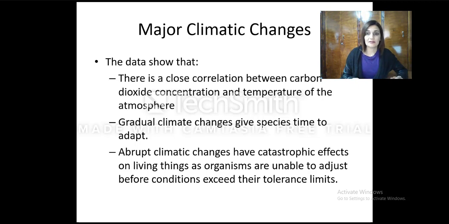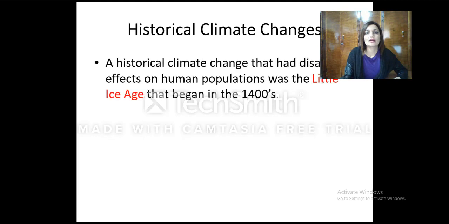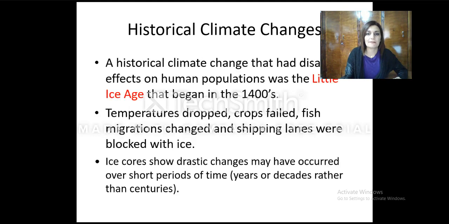So how they are adapting, we do have species extinction that we are witnessing. Other examples include high tidal levels, high sea level, and change in the pattern of the climate. So we do have changes.